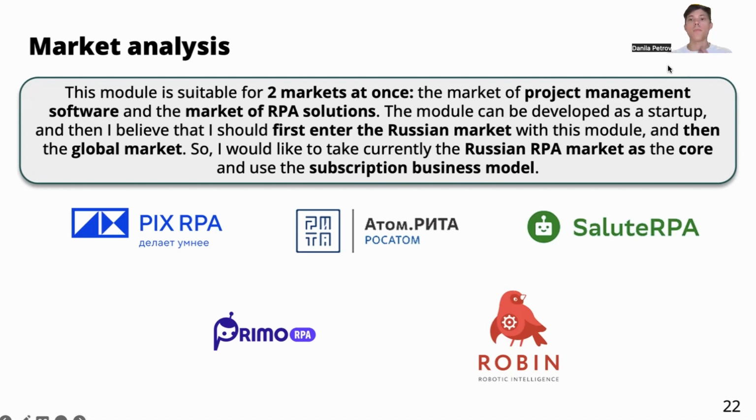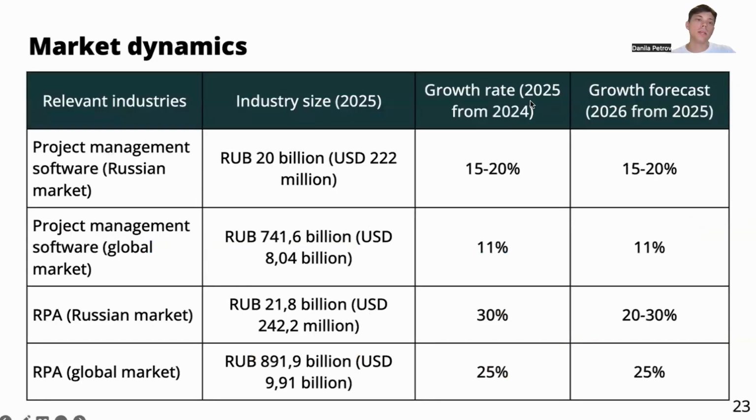In terms of the main competitors, here you can see Pix RPA, Atom RPA, Salute RPA, Rim RPA, and Robin or Robotic Intelligence. These companies are pretty huge, but I can say that none of them have the module that I have developed. After that, let's speak about market dynamics. We will analyze 2 markets with 2 views, the Russian market and the global one.